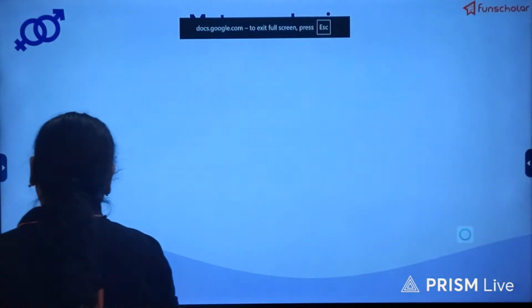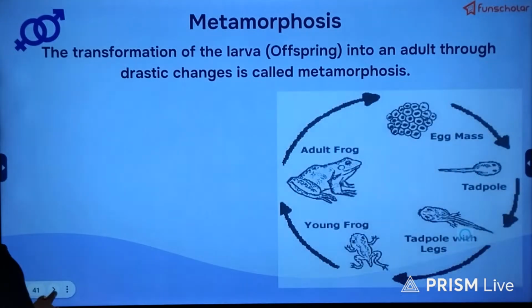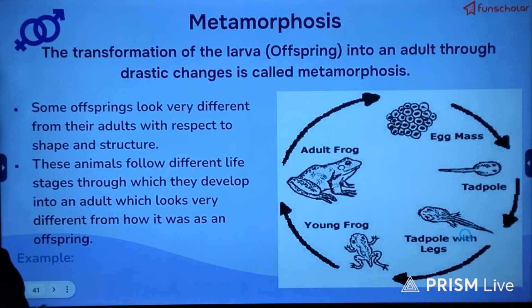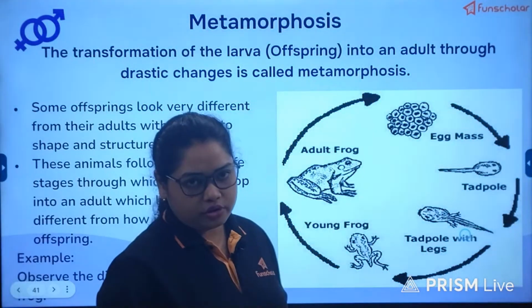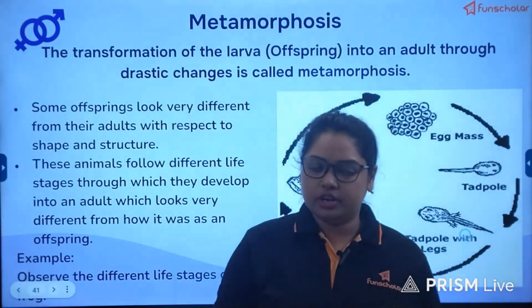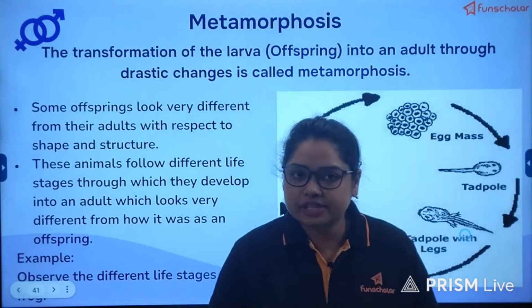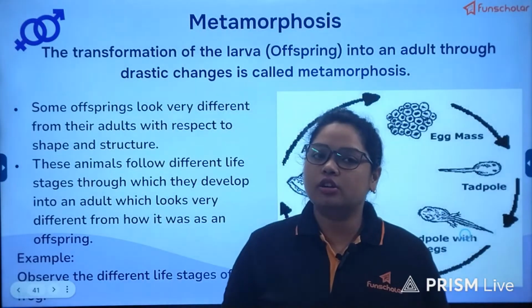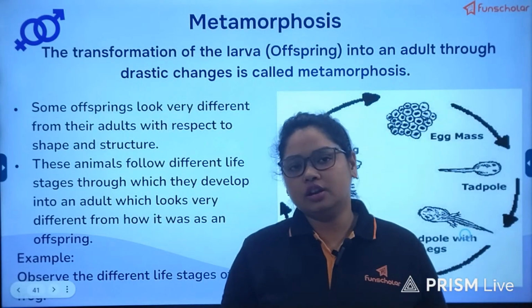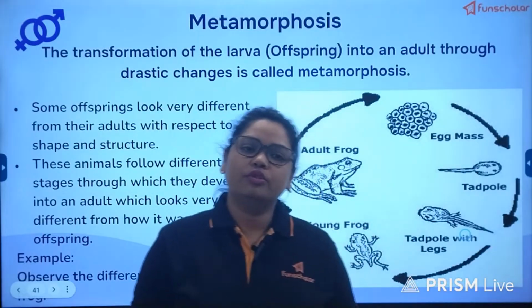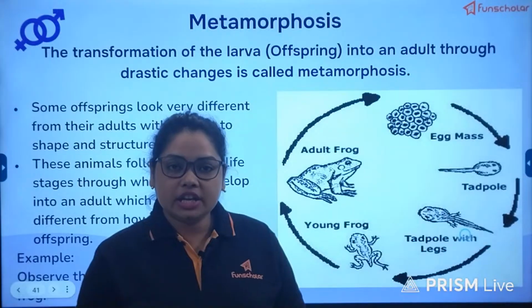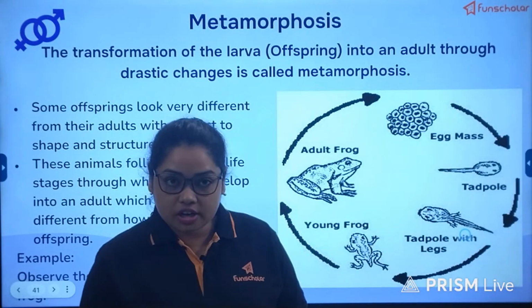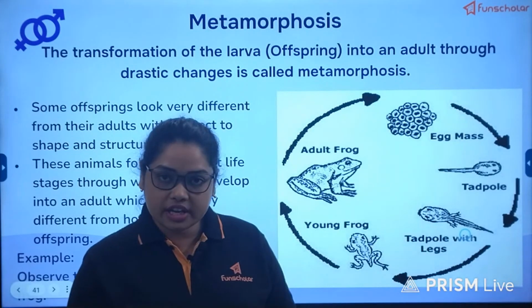So they have ended with the question: what are the differences between the tadpole stage and the adult stage of frog? We will discuss them one by one. Number one, the tail which is present in the tadpole stage dissolves when the tadpole undergoes metamorphosis to form the adult frog. Then tadpoles breathe with the help of gills underwater, just like fish and other aquatic animals.